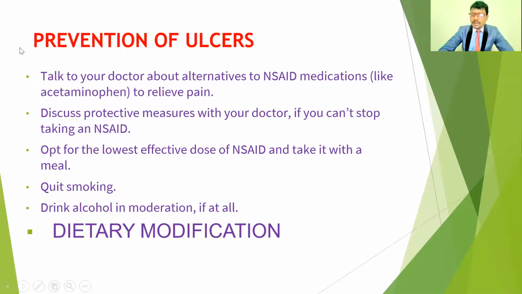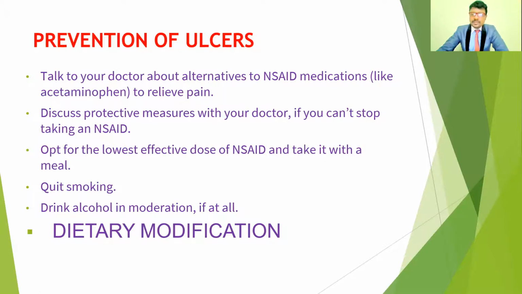And also those who are habituated to high alcohol intake, or who are addicted to smoking and alcohol, if they quit these addictions, it is helpful in the prevention of peptic ulcers. Especially smoking and alcohol damage the gastric and intestinal mucosa. Quitting will help reduce stress and reduce the HCl concentration. And one more important thing is dietary modifications and lifestyle modifications.